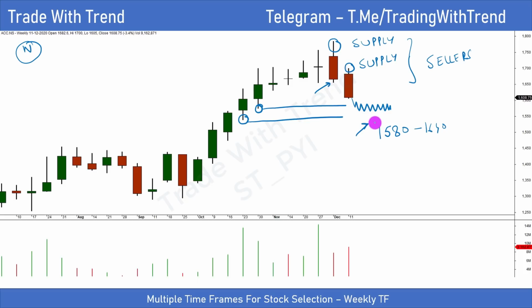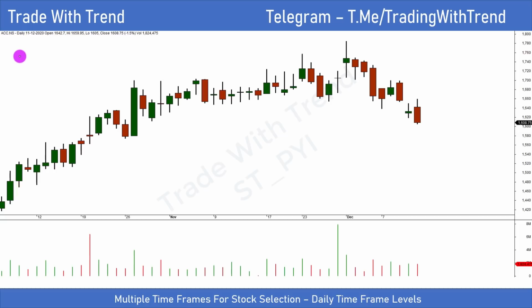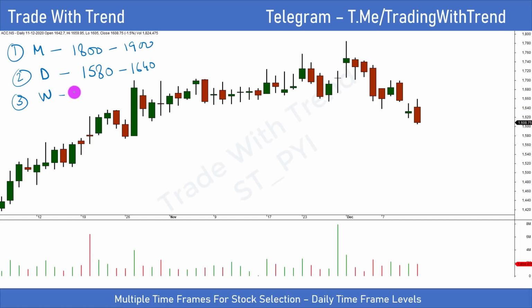And let me now show you how the levels that we determined in monthly time frame and daily time frame chart will be useful in how to plan a trade in this particular stock. So based on the multiple time frame analysis, we have determined that on monthly time frame, region of 1800 and 1900 is strong resistance. And number two, based on daily time frame, there is strong support between 1580 and 1640. And based on weekly time frame, we have seen that some more selling can happen because sellers are clearly strong currently. So how do you use this information and devise a trading plan?